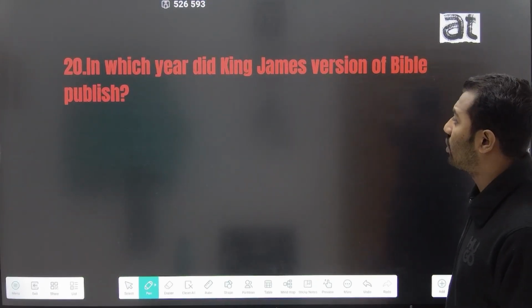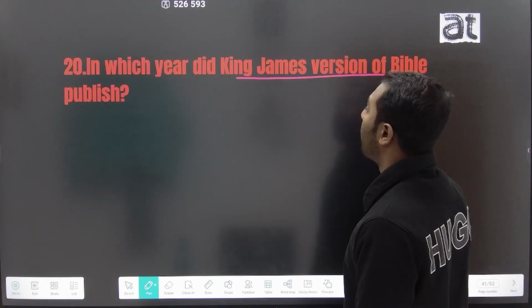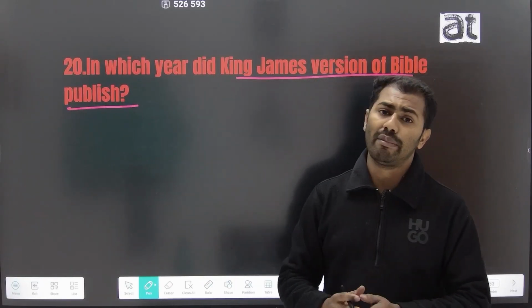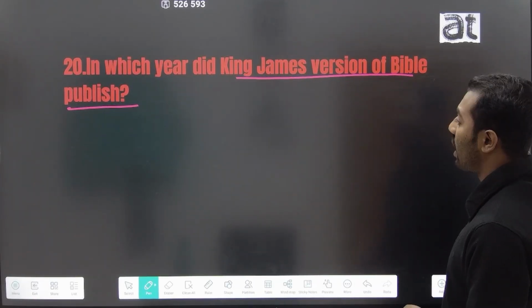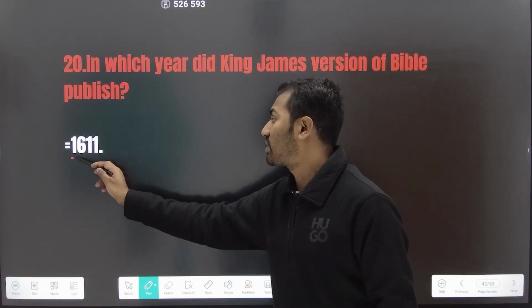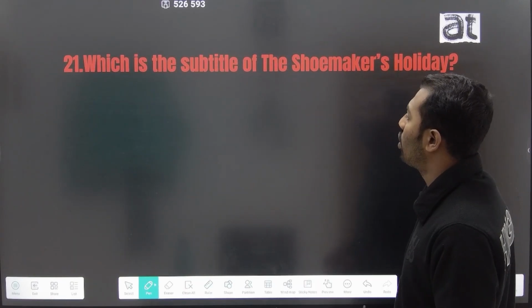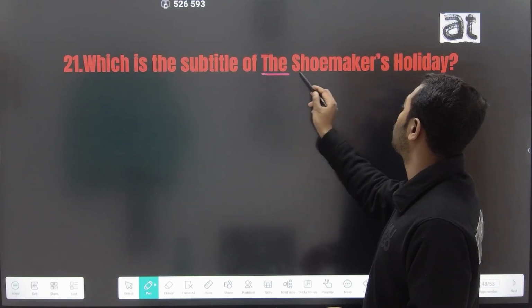The 20th question is, in which year was the King James Version of the Bible published? We all know there were many translations of the Bible. The first translation of the Bible is John Wycliffe's translation, which appeared in the 1380s. Then some of the later translations are William Tyndale's translation and others, and all the translations were compiled into one translation, known as the King James Version or King James Bible, which was published in the year 1611.